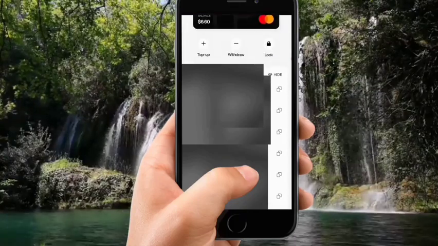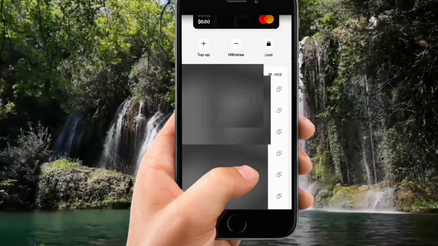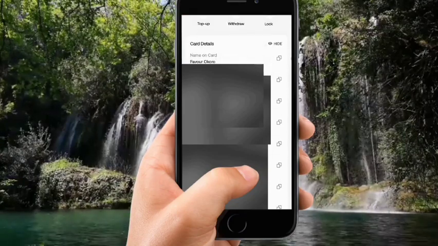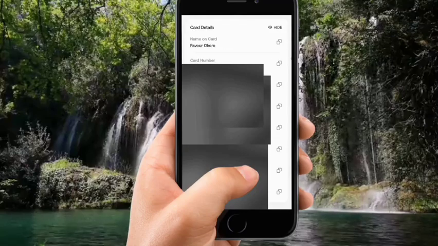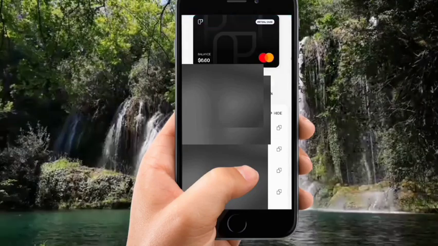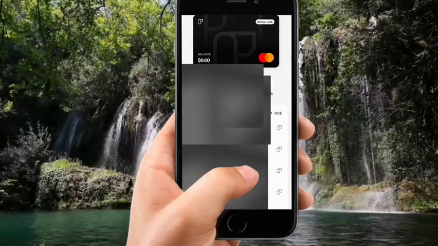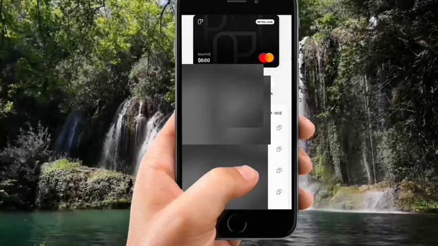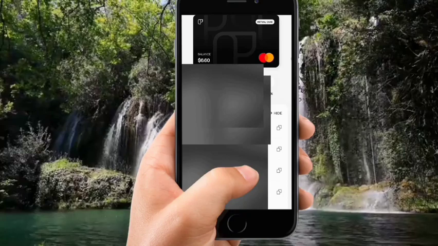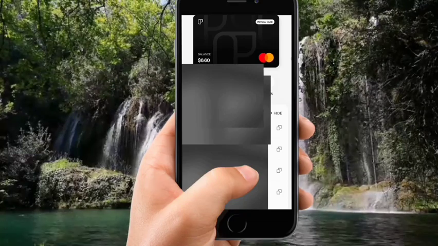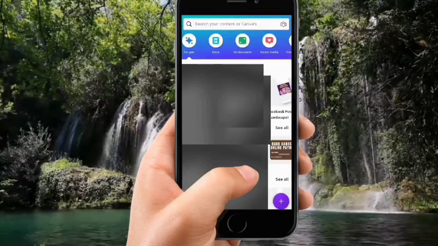Now look at my card. Details are here: the name, the card number, the zip code, the CVC, everything is here, and I can copy them with one touch. Now I'm going to use this card right now to go ahead and pay for Canva. Previously I tried to pay for Canva with my card, but it wasn't going through, and it said my payment was declined. Now I'm going to open Canva right now and pay again with this card and see if it goes through.